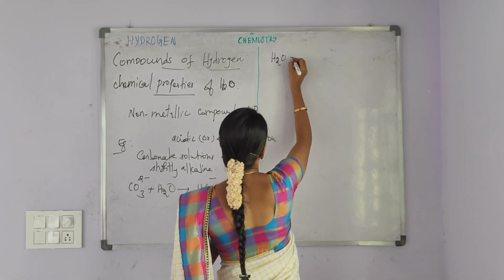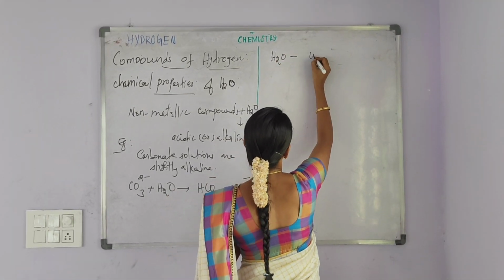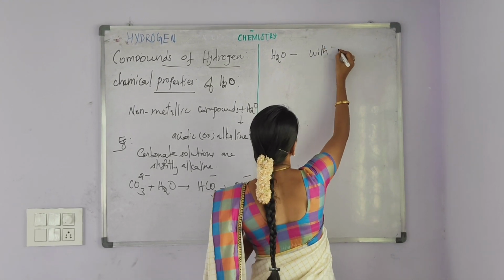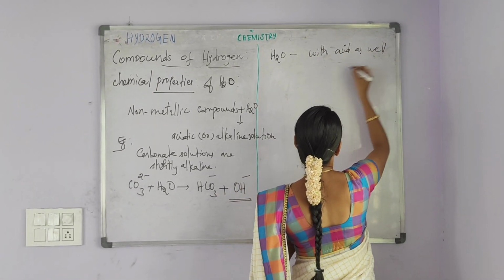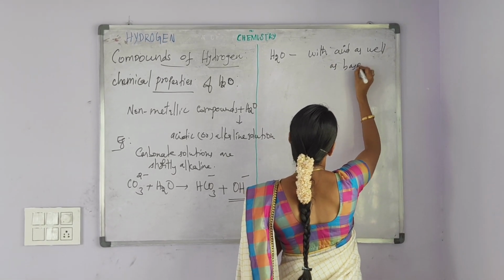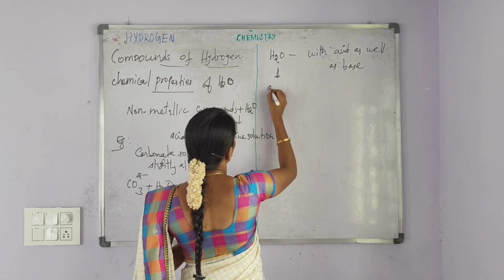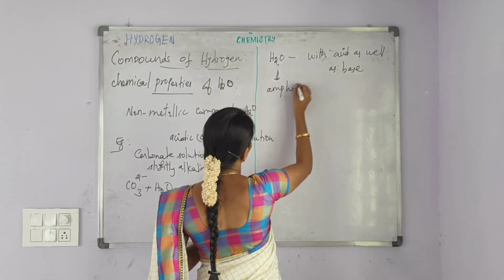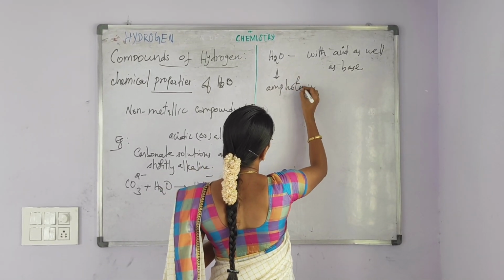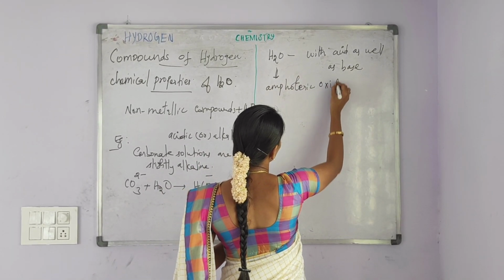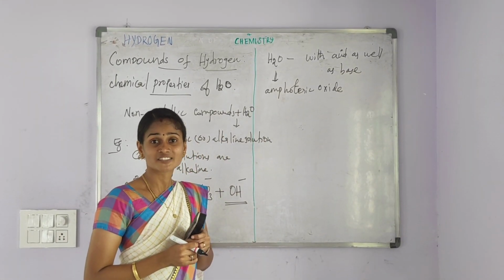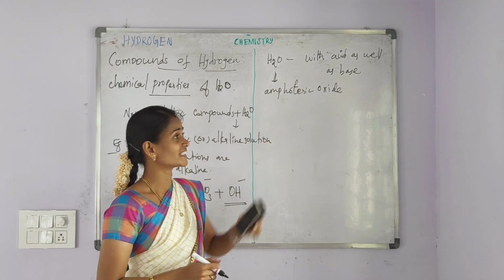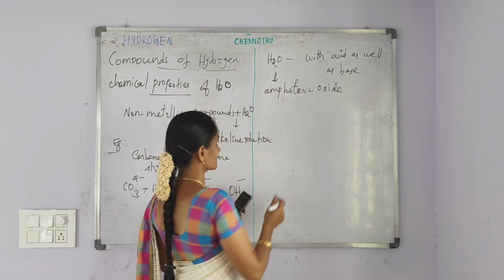Water, it has the tendency to react with acid as well as base. That's why water is called amphoteric oxide. I am repeating, water, it has a tendency to react with acid as well as base. That's why water is called amphoteric oxide.